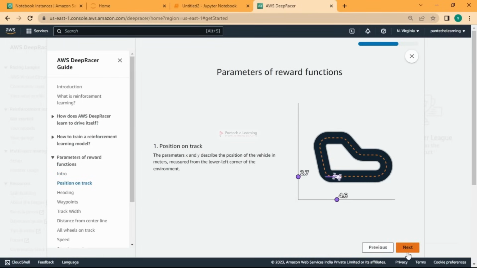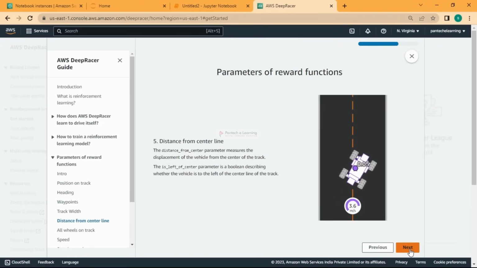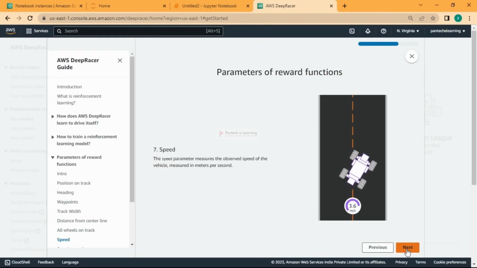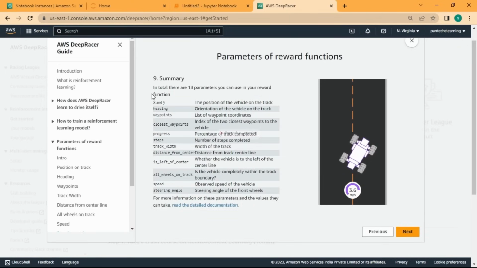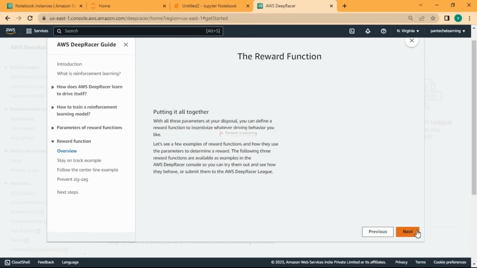In such a case, it has parameters such as position on track, heading, waypoints, track width, center line distance, whether all wheels are on track or not, true or false, and the speed, steering angle to determine the steer, which means to rotate, right? These things are going to be your parameters. Totally there are 13 parameters when you create a model.